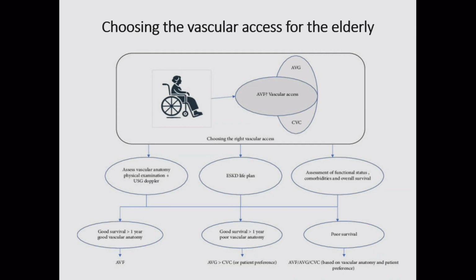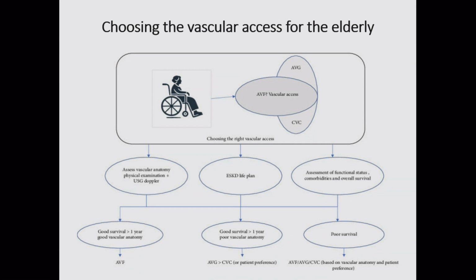So the first point is vascular access that we have to choose for the elderly, which is a very complicated issue. We have to assess the vascular anatomy as well as the physical and clinical examination, as well as the Doppler examination. The physical clinical examination is mostly neglected nowadays, not routinely, strictly done by our students, which has to be emphasized and remains the most important thing in planning, and the outcome depends on this clinical examination.